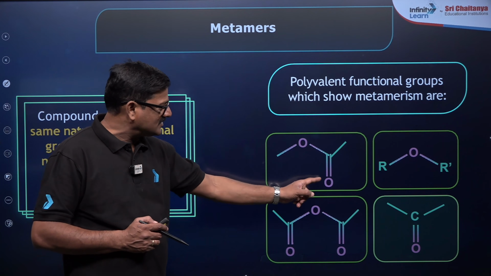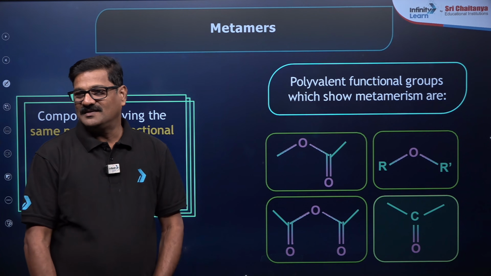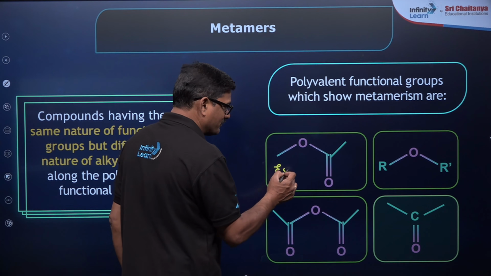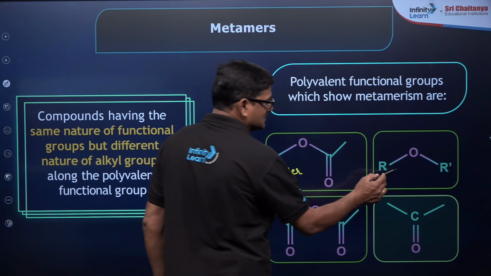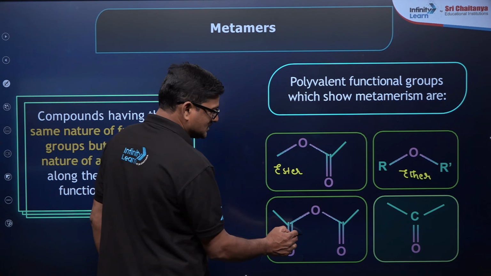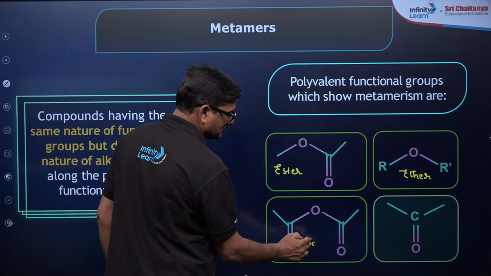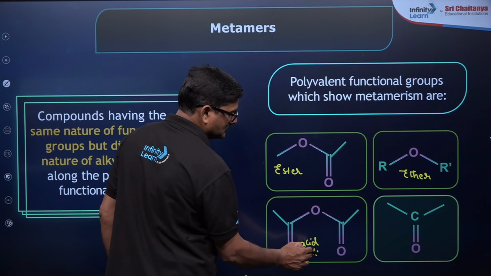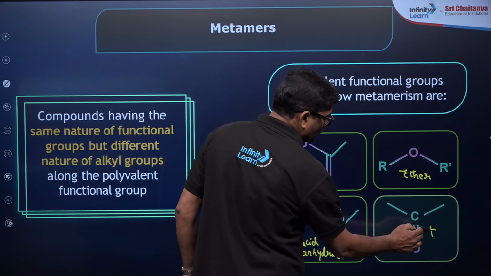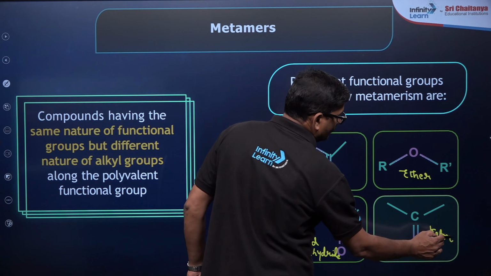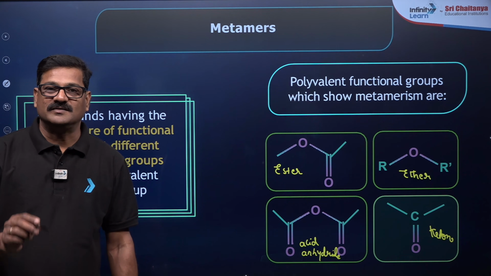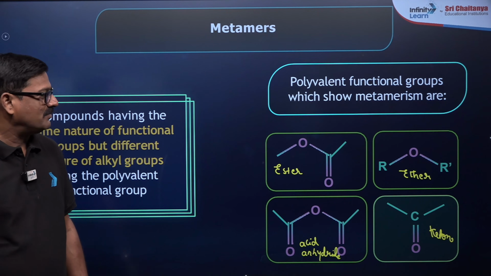Can somebody tell me what is the functional group here? What is the functional group here? Ester. It is an ester, bachcho. You know, this is an ether and this is acid anhydride. And this is the ketones. Whenever such functional groups are coming, you can say they are showing functional isomerism, metamerism here.